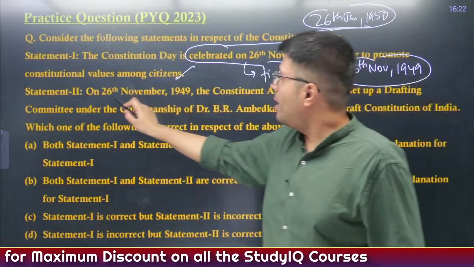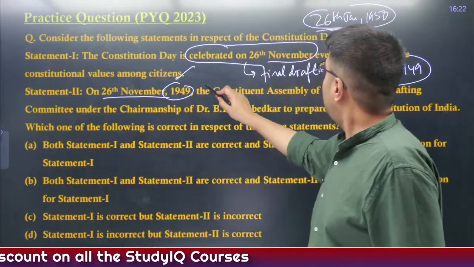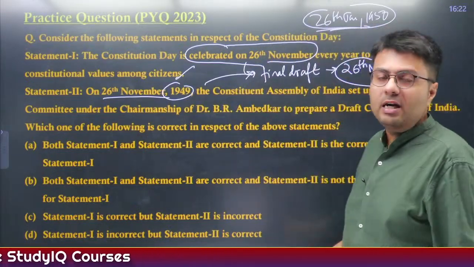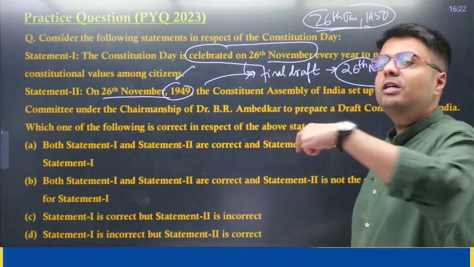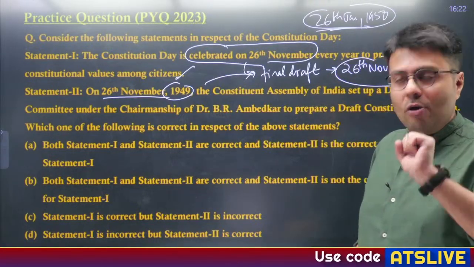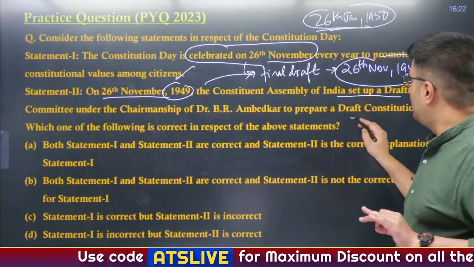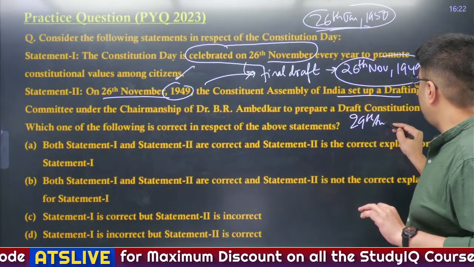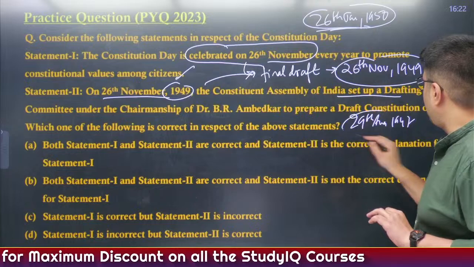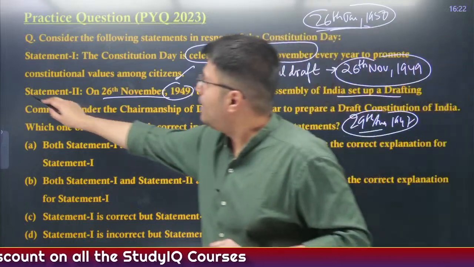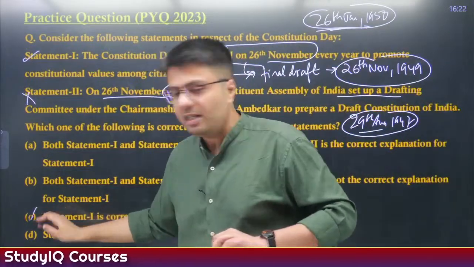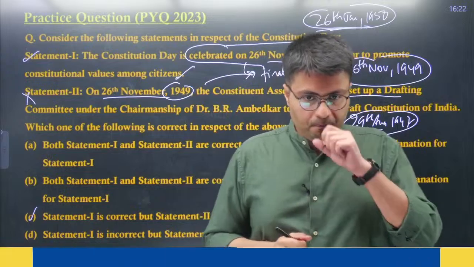Now the drafting committee was set up on 29th August 1947, right? So therefore the second statement becomes incorrect, the first was right, so option C is the right answer.